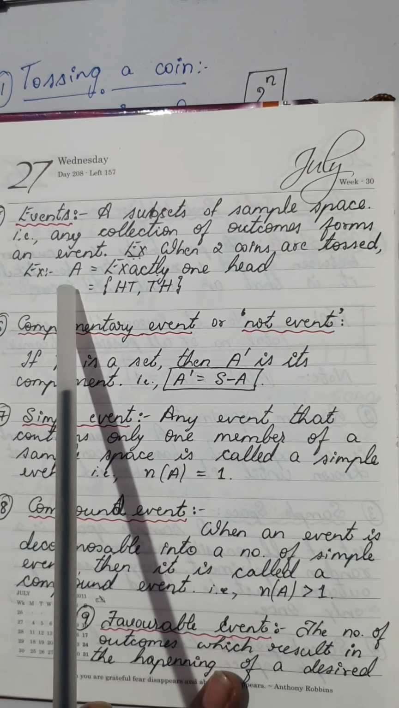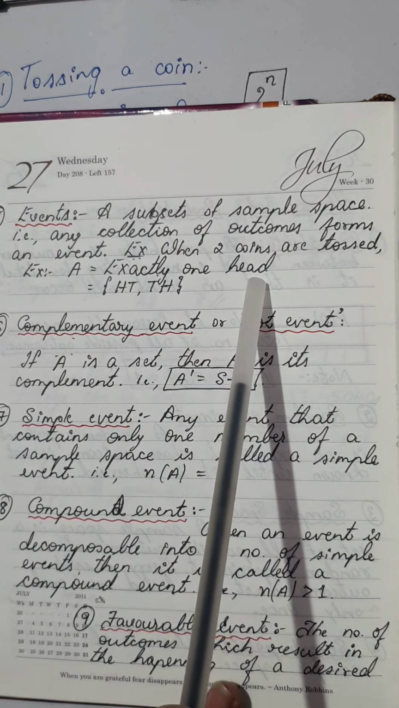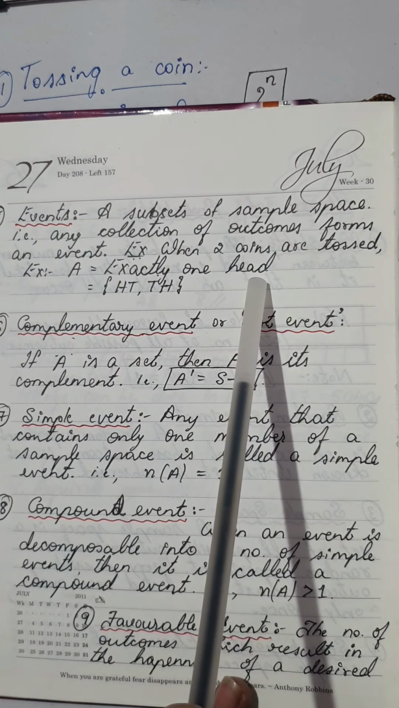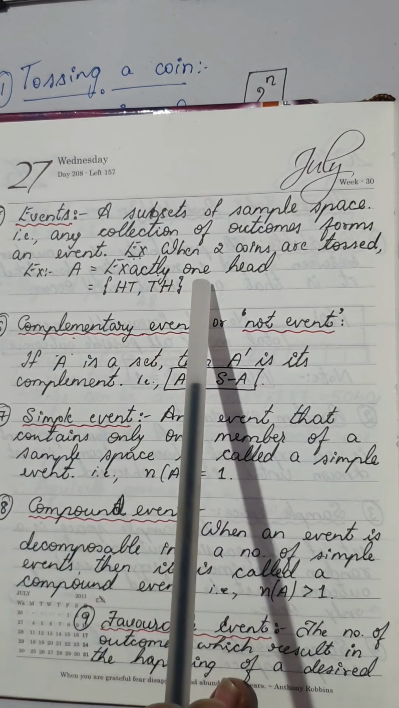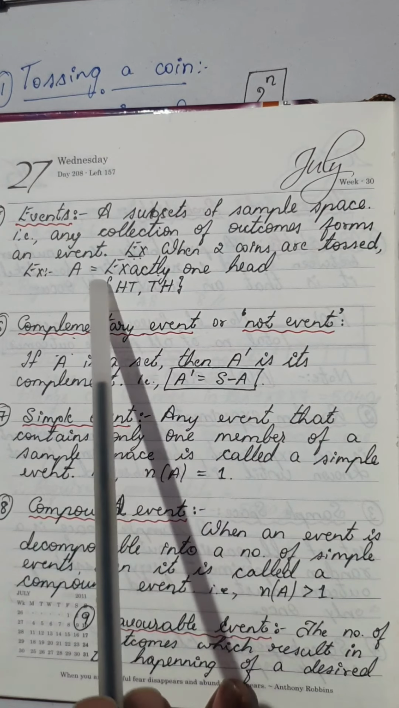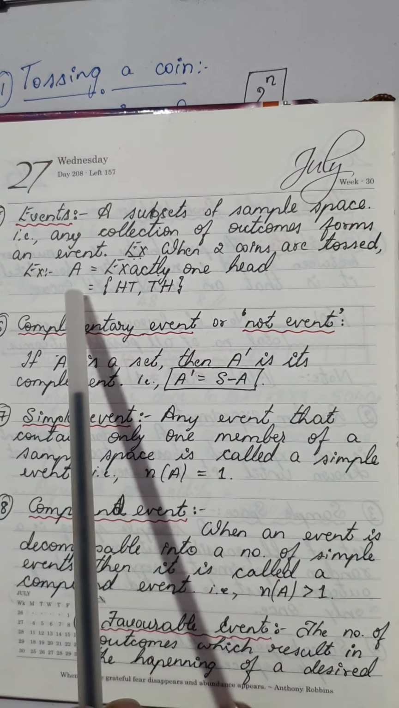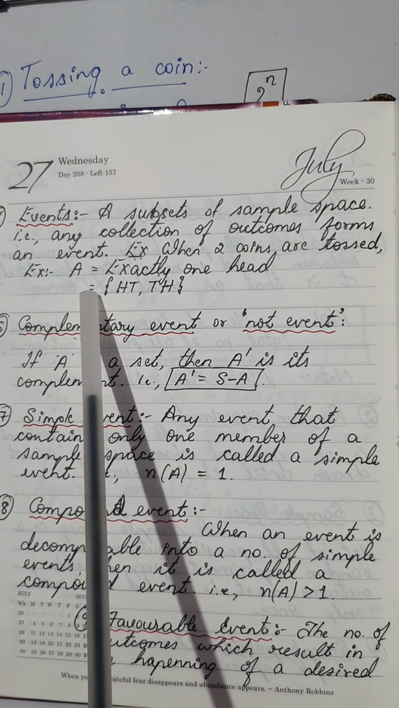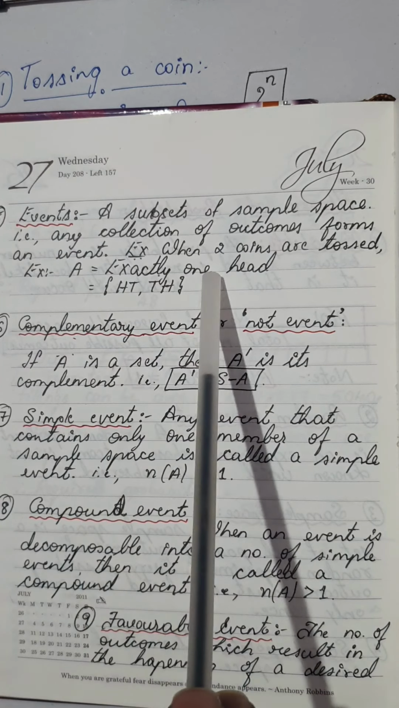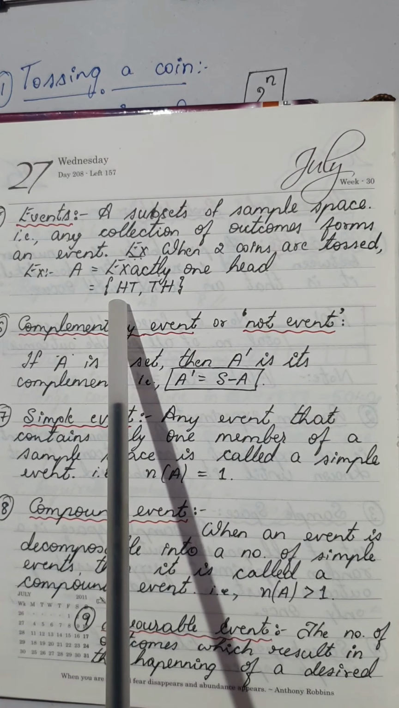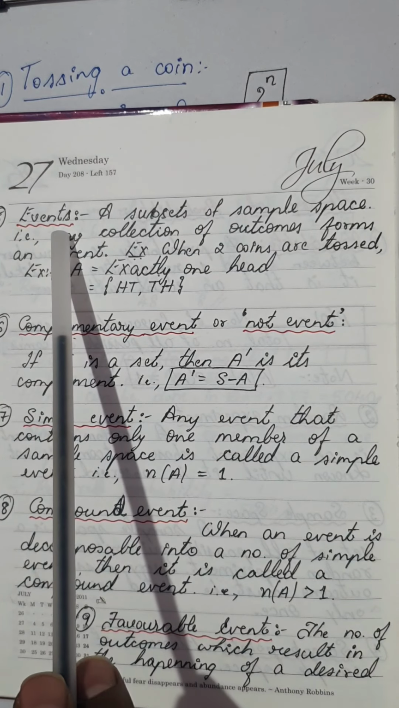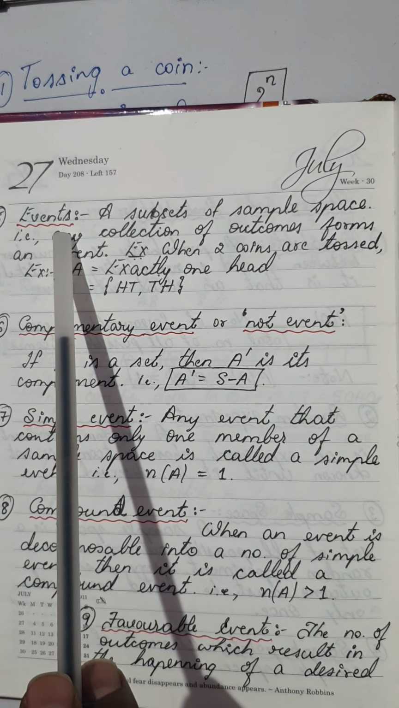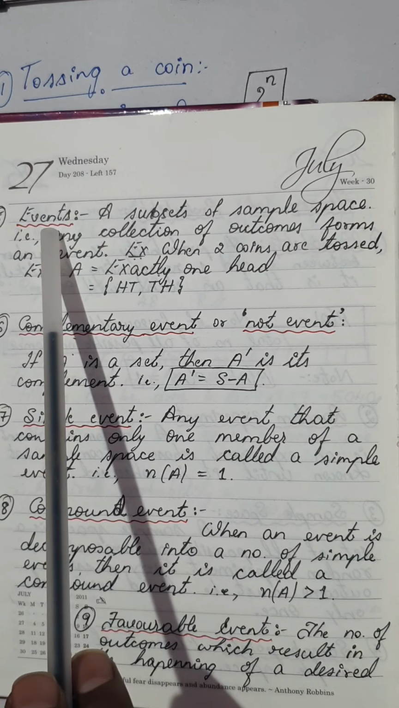When I say an event, exactly one head, I want an event where I get exactly one head, or I can ask for 2 heads. So whatever I ask for will become an event here. In this case, I've considered the example as exactly one head, and so the outcomes would be head and tail or tail and head. This is a very important definition because in this topic, we're going to see a lot of events.